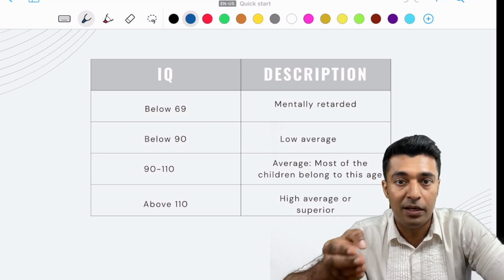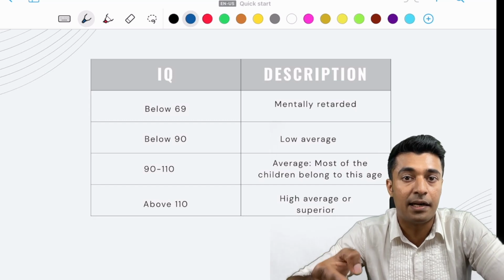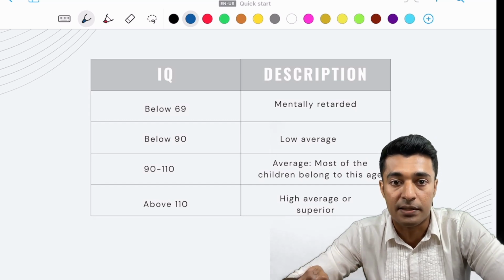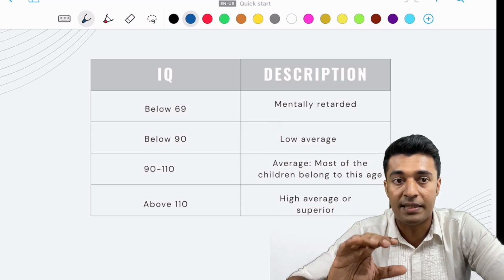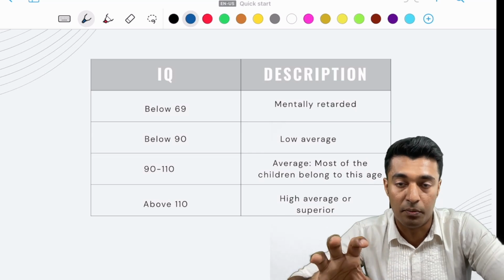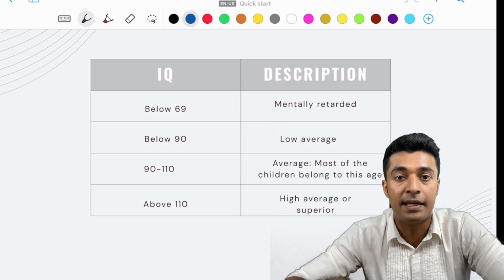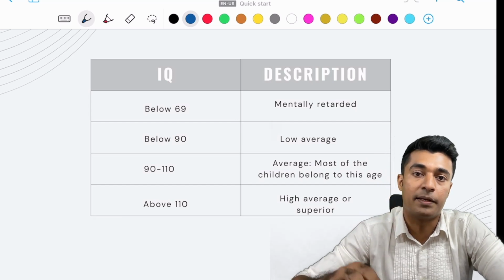So the IQ below 69 is considered as mentally retarded or people with intellectual deficiencies. Below 90 it is low average, between 90 and 110 it is average, and most of the children fall in this group. And above 110 is considered as high average or superior.